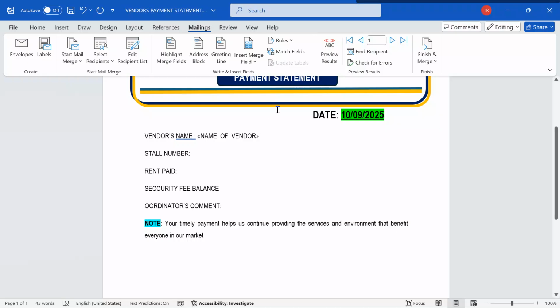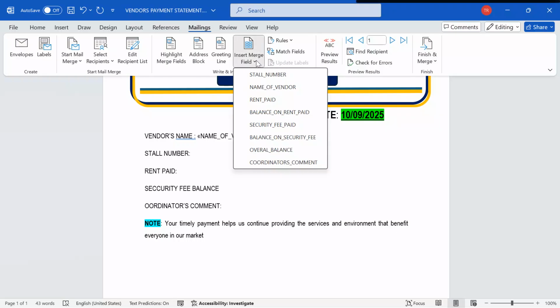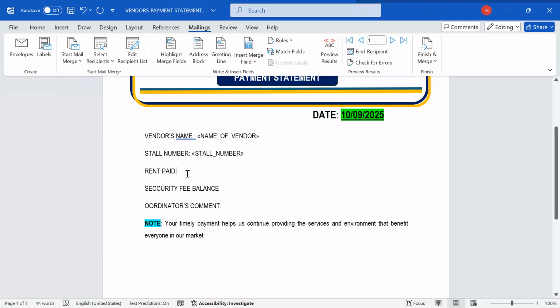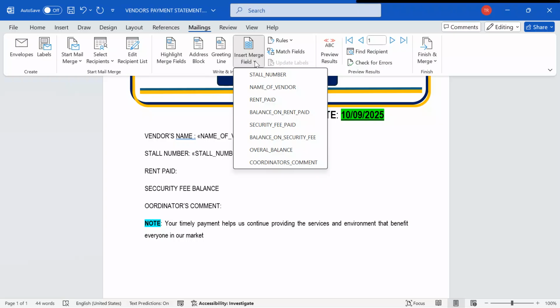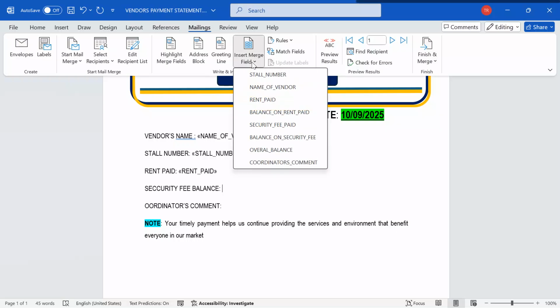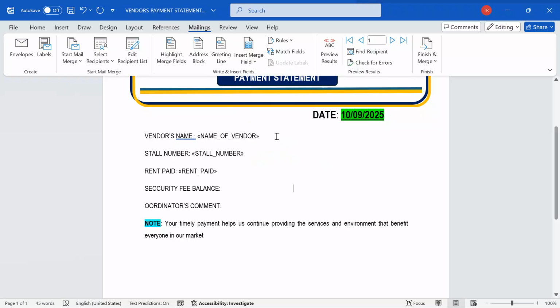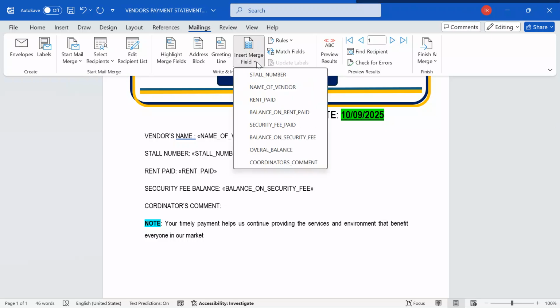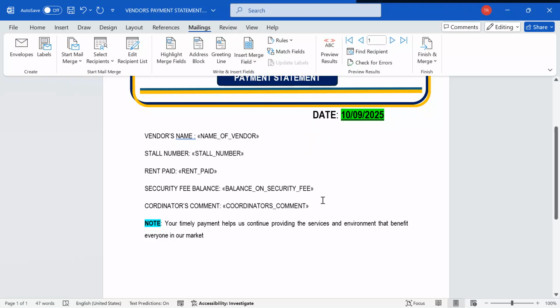Under the store number, I go to insert merge field. I say, store number. I move here. I put space. I come to insert. This is rent paid. I put it there. I come here. Put some space. I say here we need security fee balance. Come over here. Security balance on security fee. Come here. This is coordinator. Let me edit this. Coordinator comment. Come over here. Put space. Go to insert merge field. You say coordinator's comment. Yes.